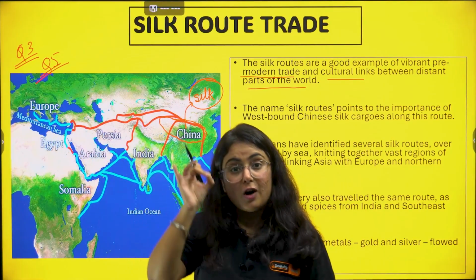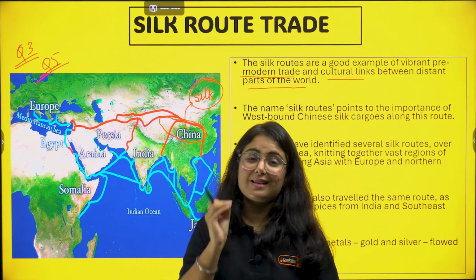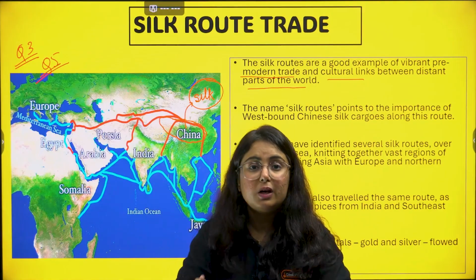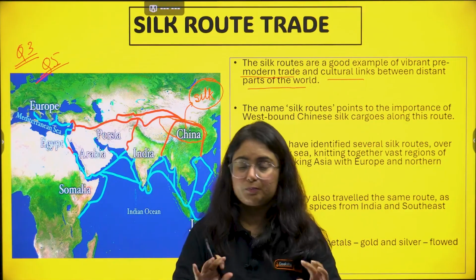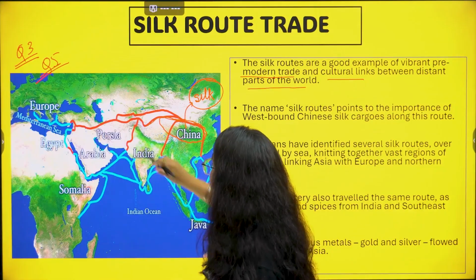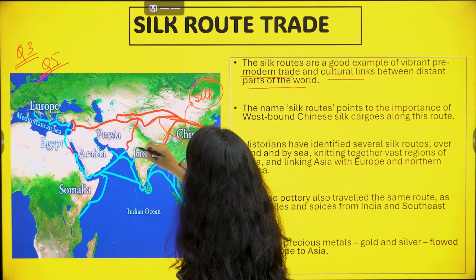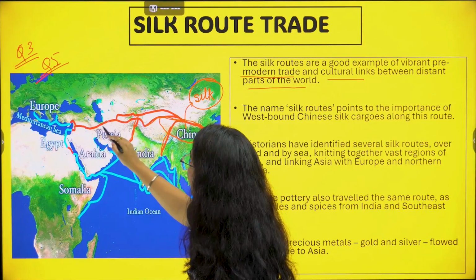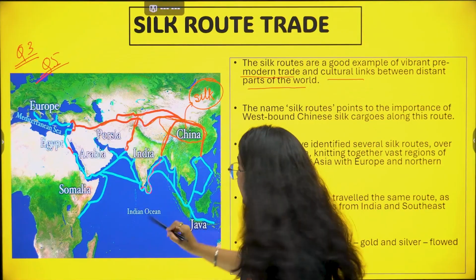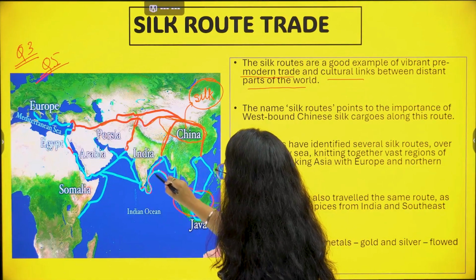So for silk, this route was started, but it was not restricted only to silk; more products were being transferred from the same route. From China, with the link of various routes, it is not just a single way. It is connected with land and sea as well. It is not only a land route; Southeast Asia is connected via sea route.